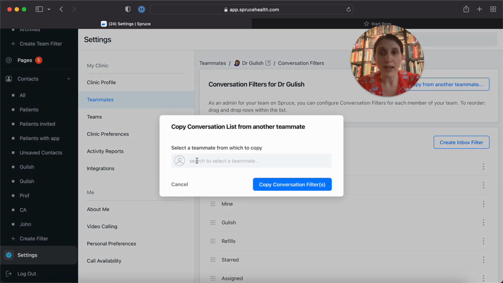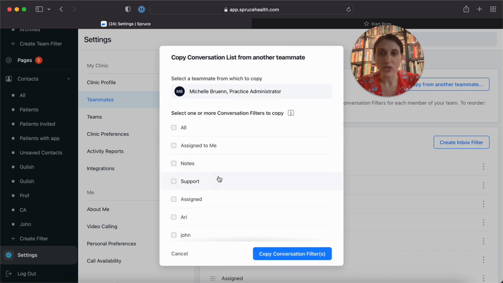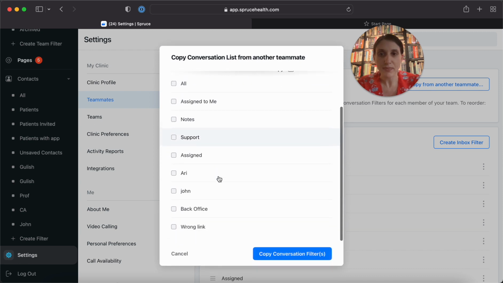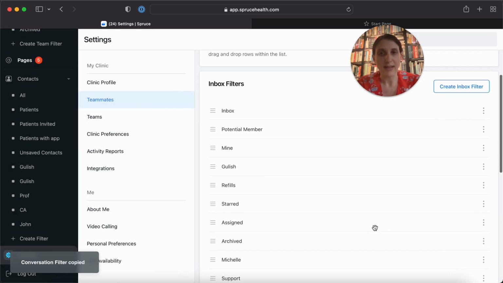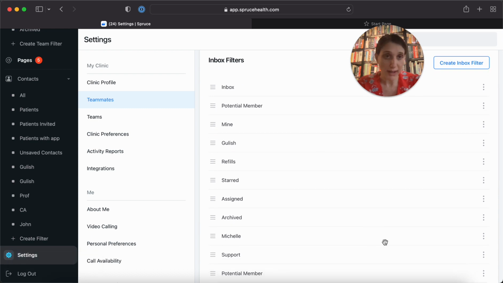So in this case, we already set up that filter. So let's just copy it, and it gets added to her inbox filters. So now she will have that inbox filter. So you as the admin can set that up for the covering doctor.